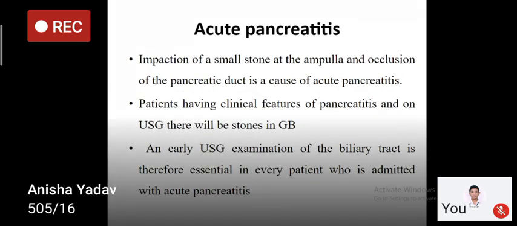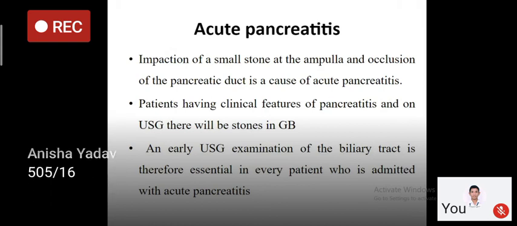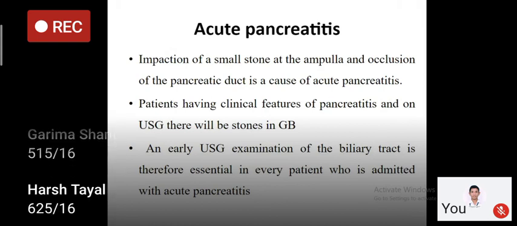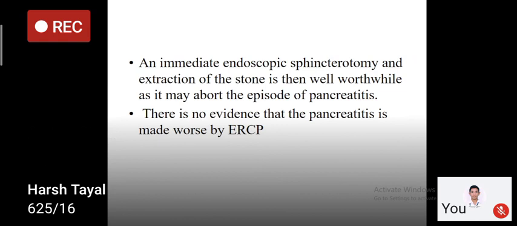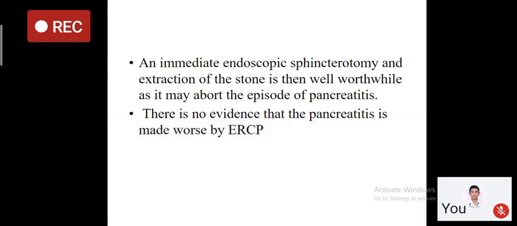So if there is acute pancreatitis because of an impacted stone at the ampulla of Vater, what will be the treatment? An immediate endoscopic sphincterotomy and extraction of the stone is required, right? So you will do ERCP and endoscopic sphincterotomy. And mind you, one of the important complications of ERCP is acute pancreatitis, right?